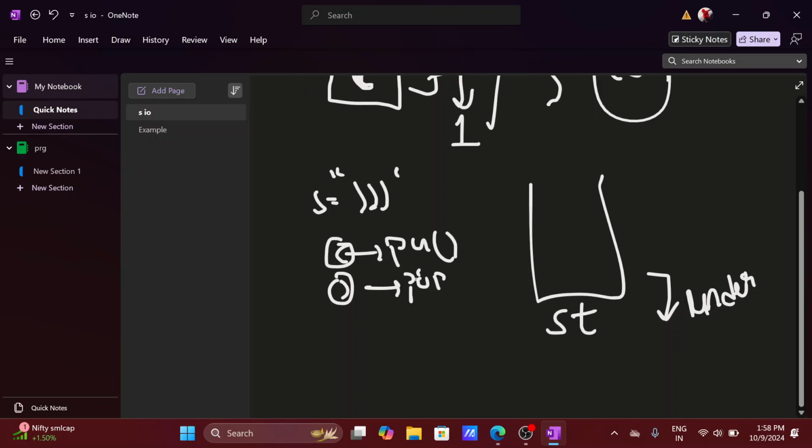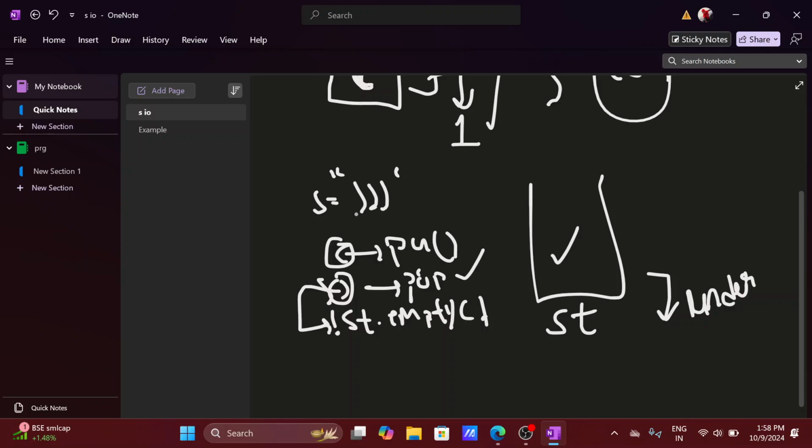So what we have to do is check whether the stack is empty or not, and perform the pop operation only when the stack is not empty. Which operation? The pop operation. I hope you understand this. So we perform the pop operation whenever the stack is not empty. Got it? Here the stack is empty, so it doesn't have any elements inside it, and we don't use the pop operation.